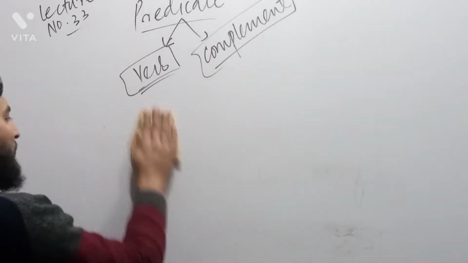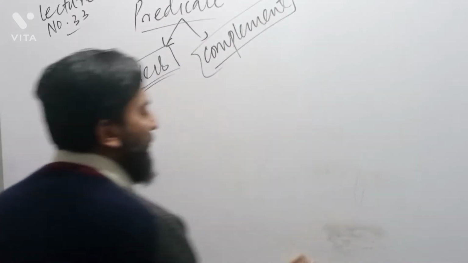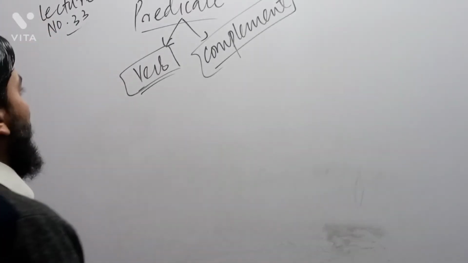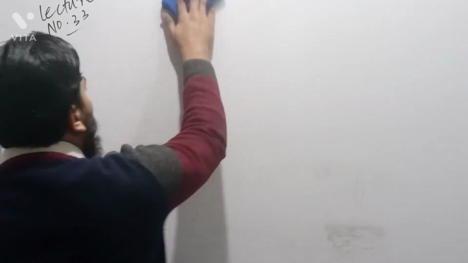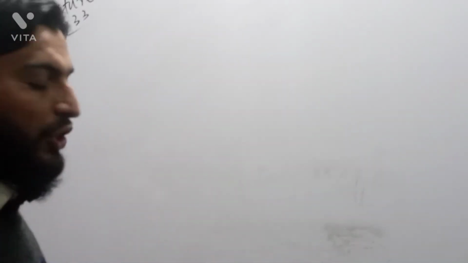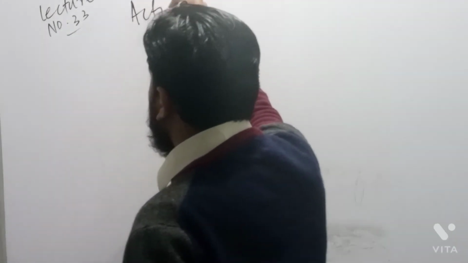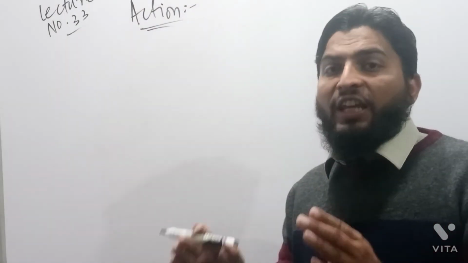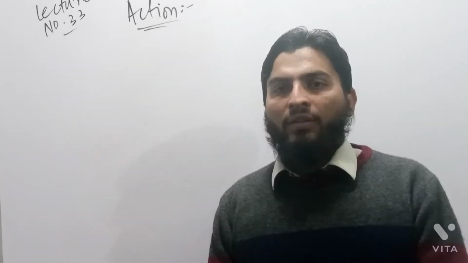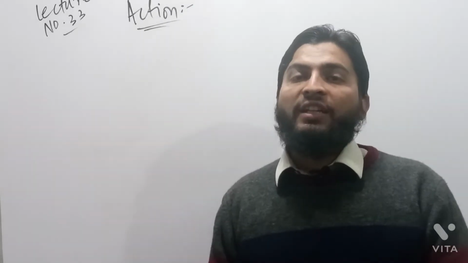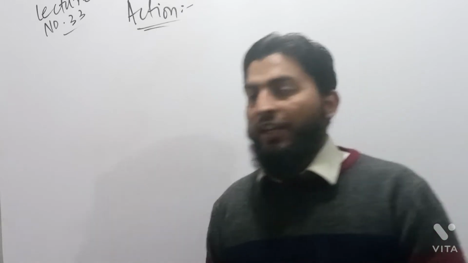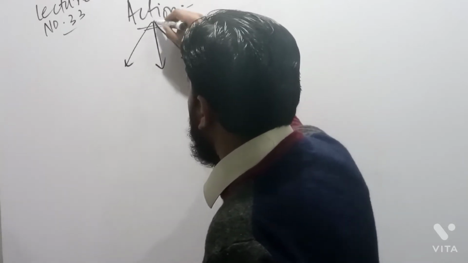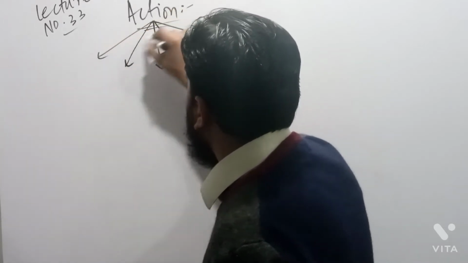Now, in this part of the sentence, we would discuss that verb is actually a word that shows us an action. Now, how is an action shown? There is an action, and that action is shown in different ways. There are six forms in which a verb shows us an action. What are these six forms?